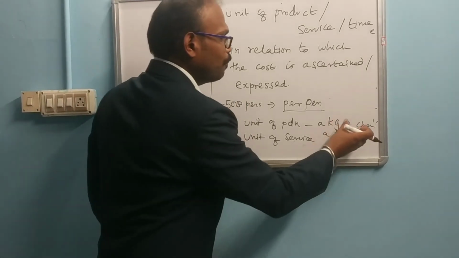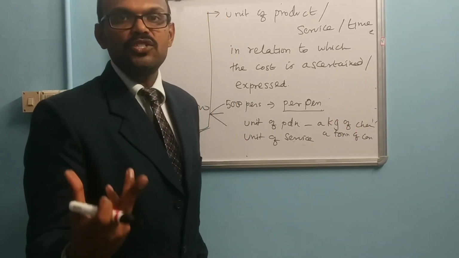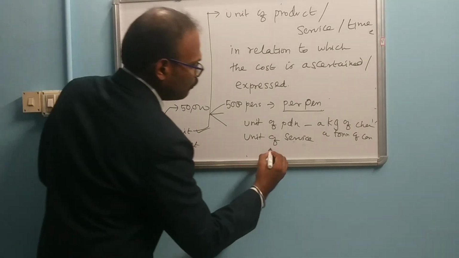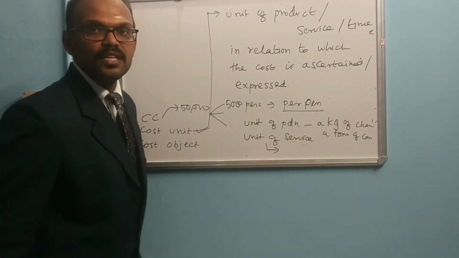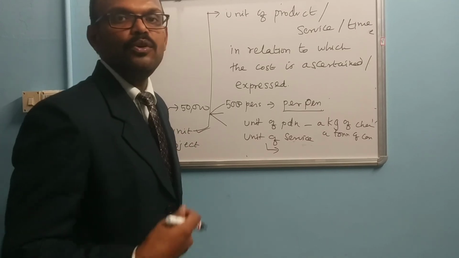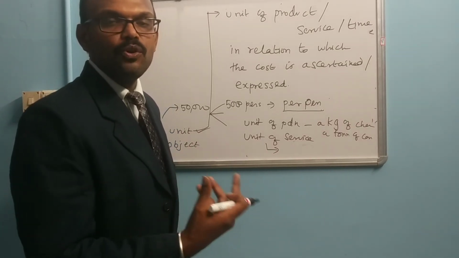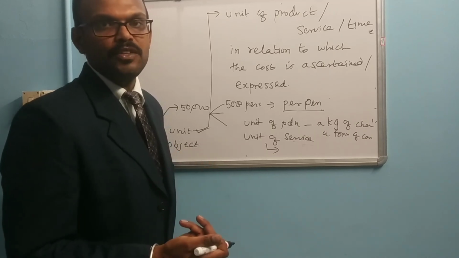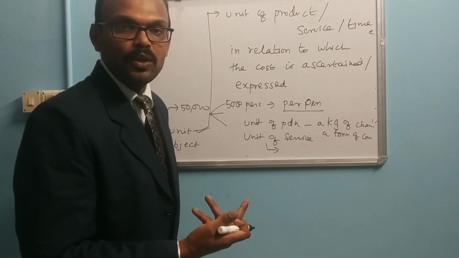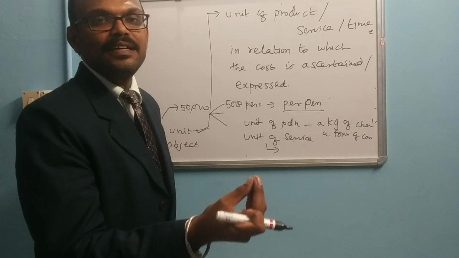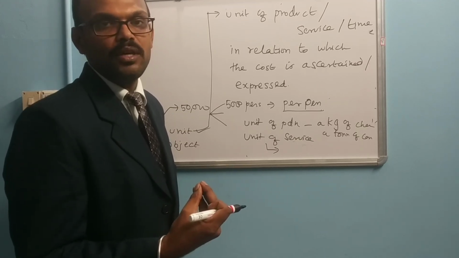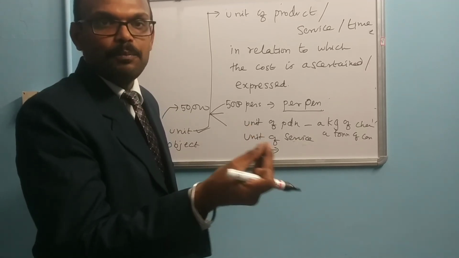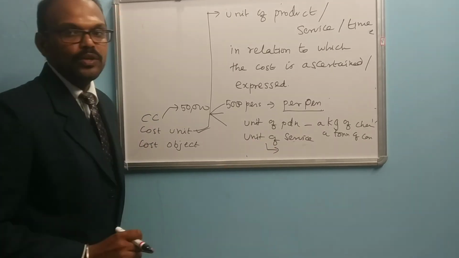If you purchase a chemical, what is the charge per kg? A unit of service is, for example, if you go to a movie, for one show, what is the charge per person? If you go for consulting, what is the consulting charge per person? That is the unit of service.